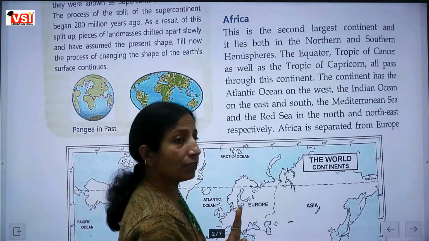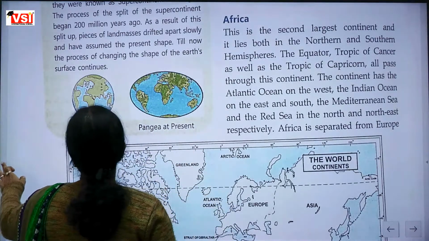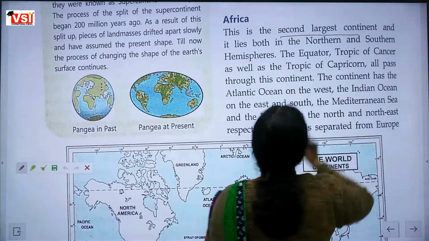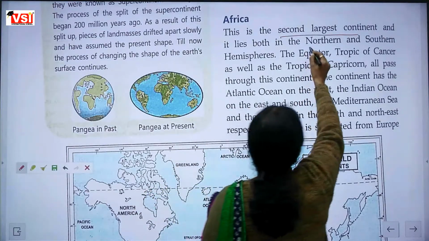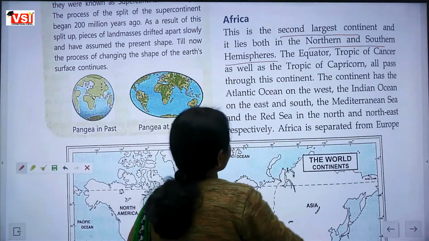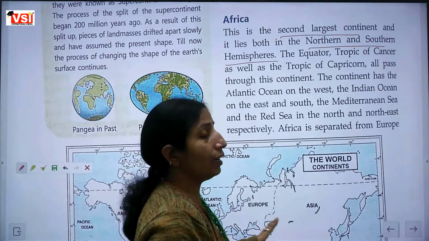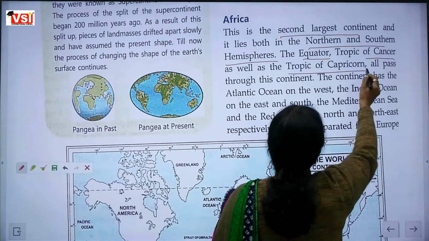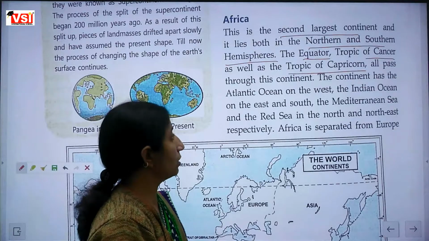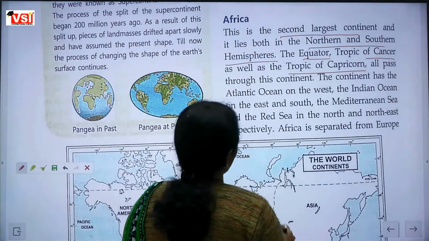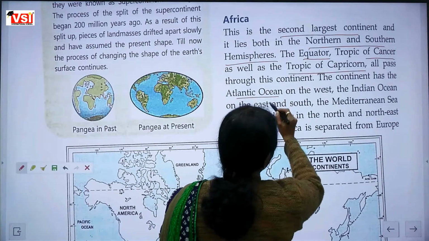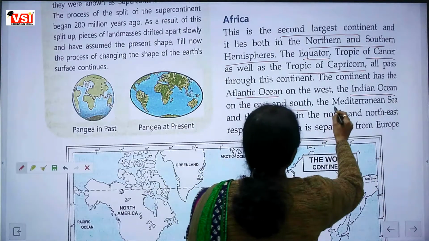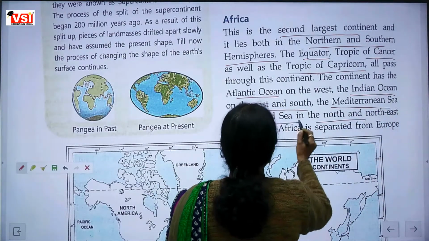We will read only the major points. Africa is the second largest continent. It lies in the northern and southern hemisphere. All the tropical lines pass through this continent: the Equator, Tropic of Cancer, as well as Tropic of Capricorn. Three lines pass through this continent. On the west side is the Atlantic Ocean, and on the east and south side is the Indian Ocean. In the north, the Mediterranean Sea, and the Red Sea.